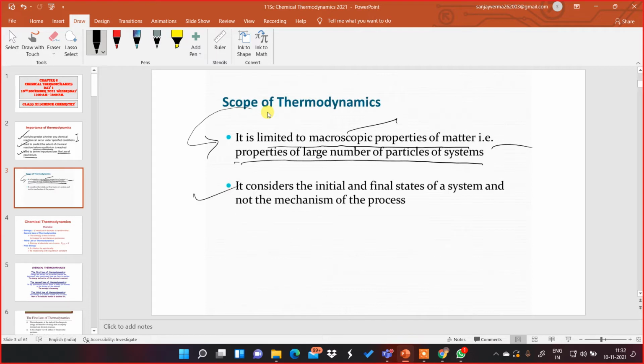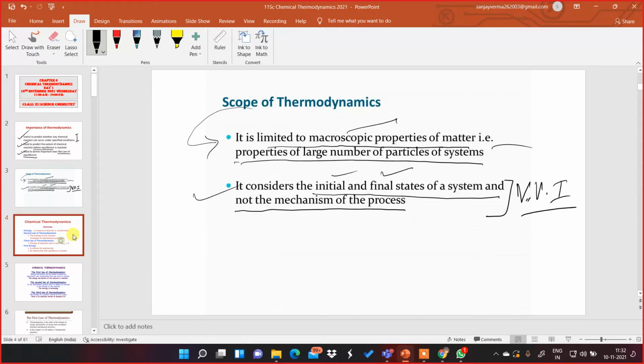Next scope is, this is a very important scope: thermodynamics considers only the initial and the final states of the system, and not the mechanism of the process. It is not interested in that. While learning the chapter thermodynamics, keep in mind always the initial state and the final state. It is a state function. The study of this chapter is dependent on the state, the initial state and the final state. There is no path. Path is not important in this chapter.